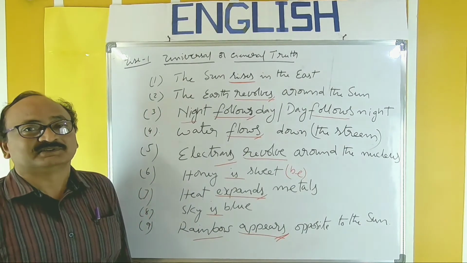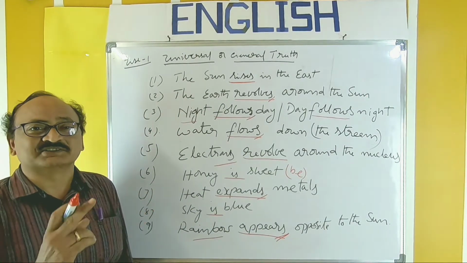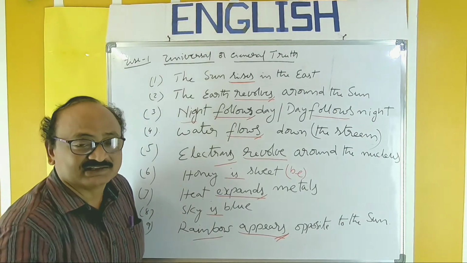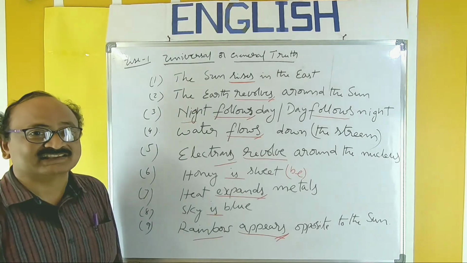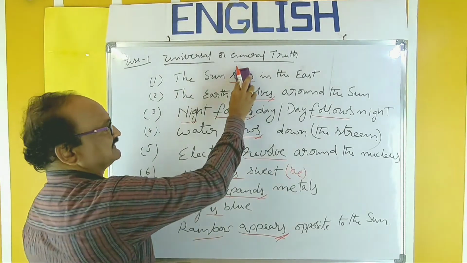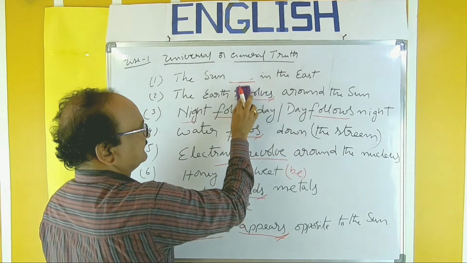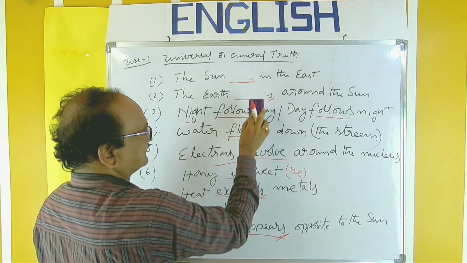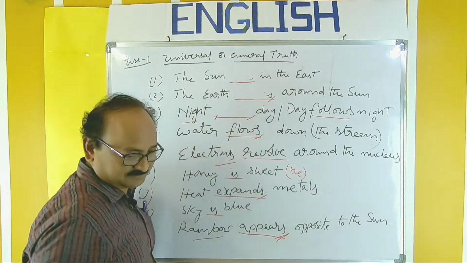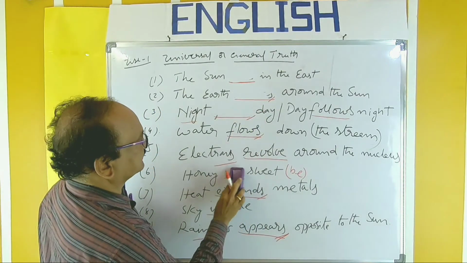Next, regarding the examination, you have to remember one point. In the examination, you will be given blanks in the places of verbs. Let us take one or two sentences. So in the examination, it will be given like this. And here also.